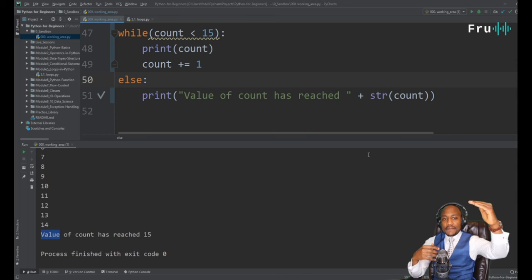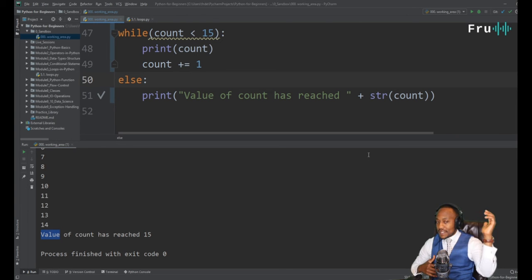So we had if something, do something, else do something else. Now we're saying while something is true, do something. If that's not true anymore, do something else. So while is a very powerful statement in combination with else, guys. There's a lot that you can do to break out of the loops that you might find yourself in.